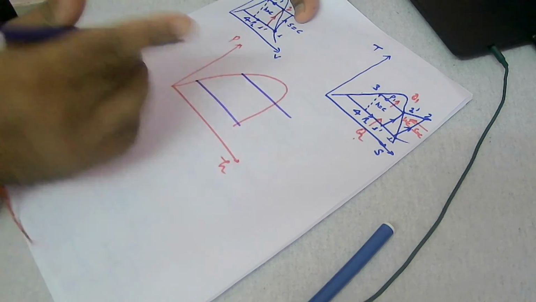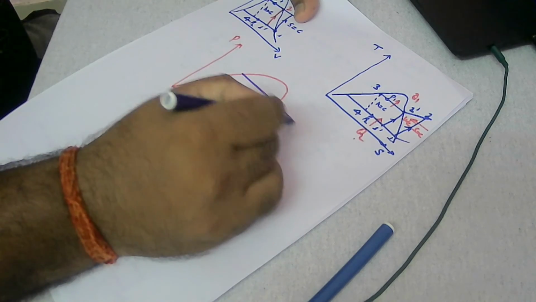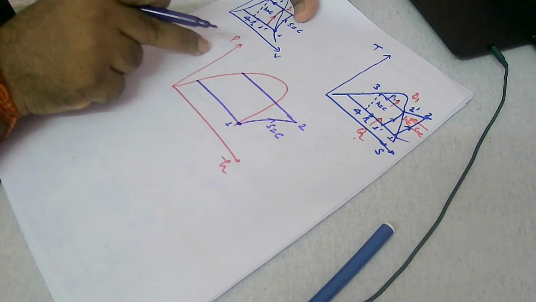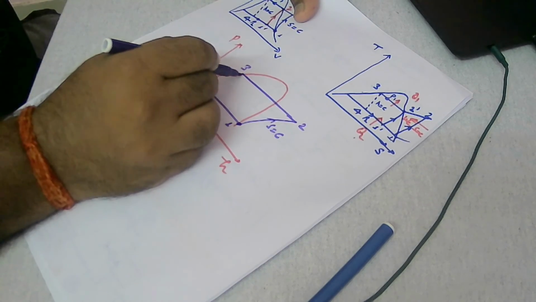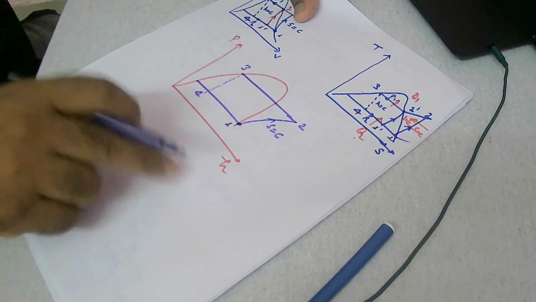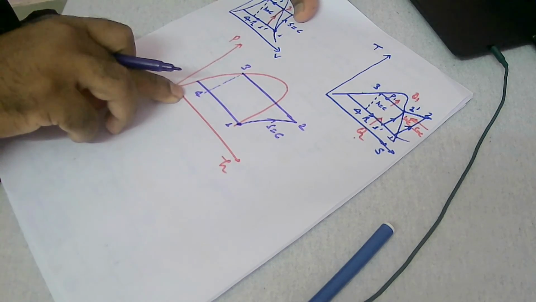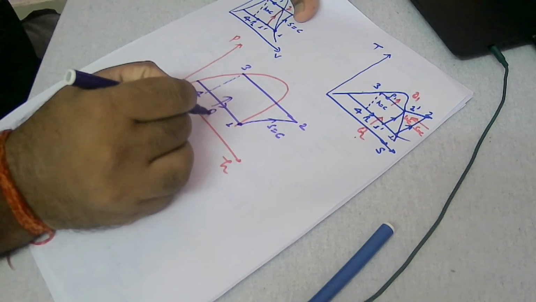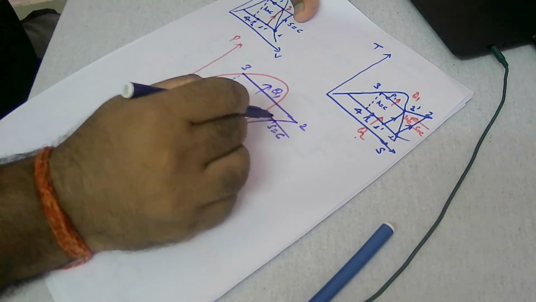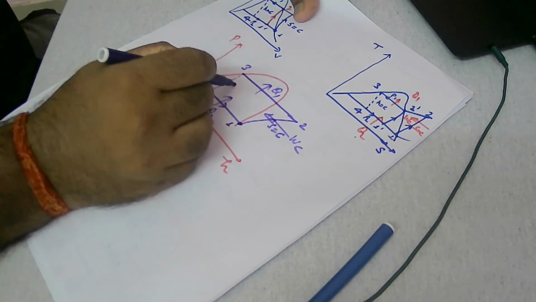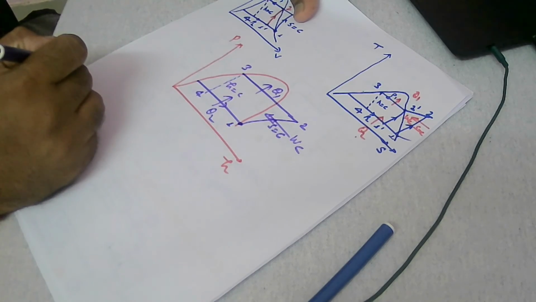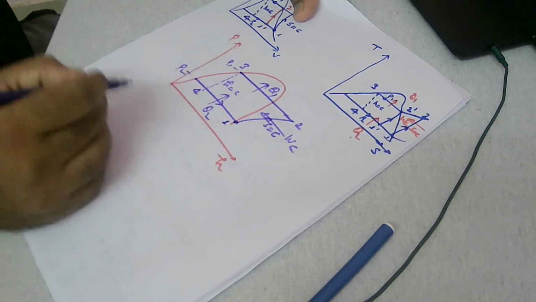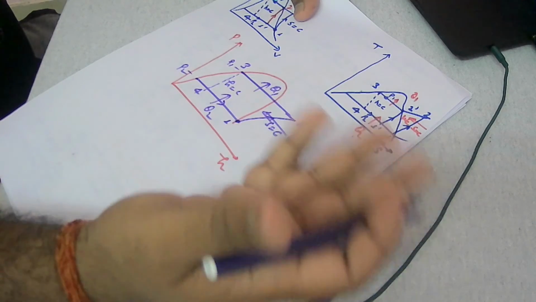I'm assuming that it is a dry compression, start with 1, so it goes up to 2, isentropic compression. Now condensation to 3, and here you can draw a vertical line, because this is enthalpy. So 3 to 4 is your throttling process, then 4 to 1 your evaporation process. Evaporation Q2 is coming in, here Q1 is going out, here work of compression is needed, and in the throttle valve nothing happens, h is constant, right? That's a very simple process, and we can say this is P1 and this is P2. And this temperature is T2, T2 is superheated, keep in mind.